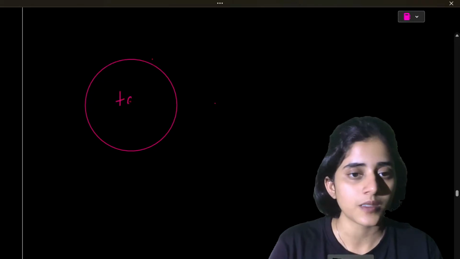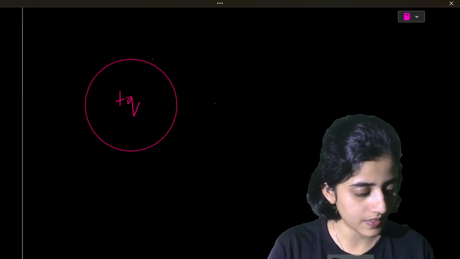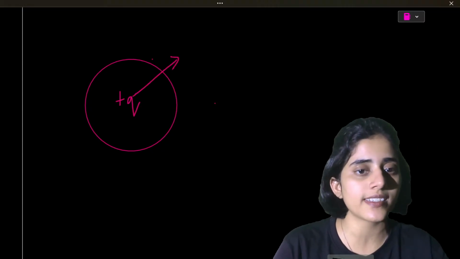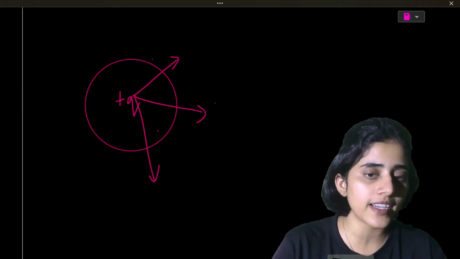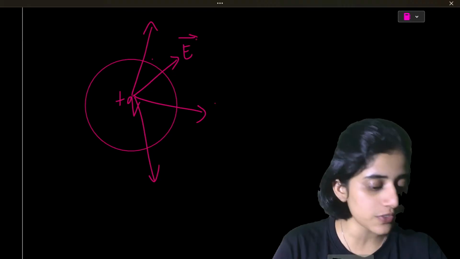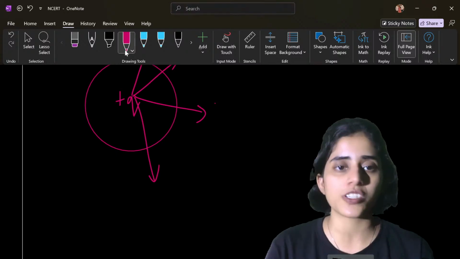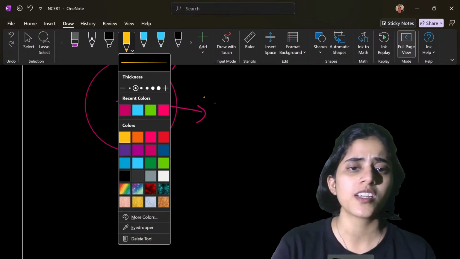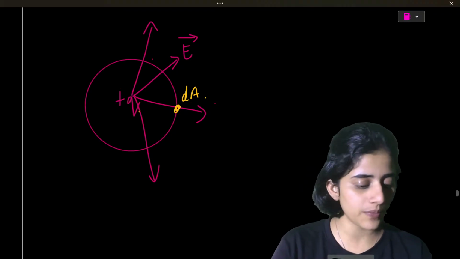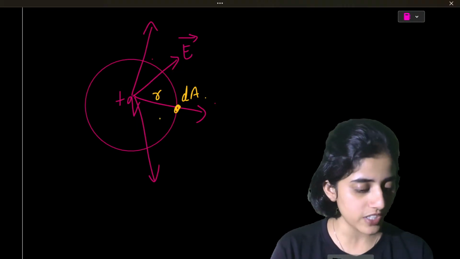Plus Q. Now, the electric field lines are always going to be outwards, since this is a positive charge. Yes, that is something that we have learned. So, this is the direction of electric field lines. Let's consider a small area element of the Gaussian surface. We're not going to consider the whole Gaussian, but a small element dA, at a distance r from the center of the charge.